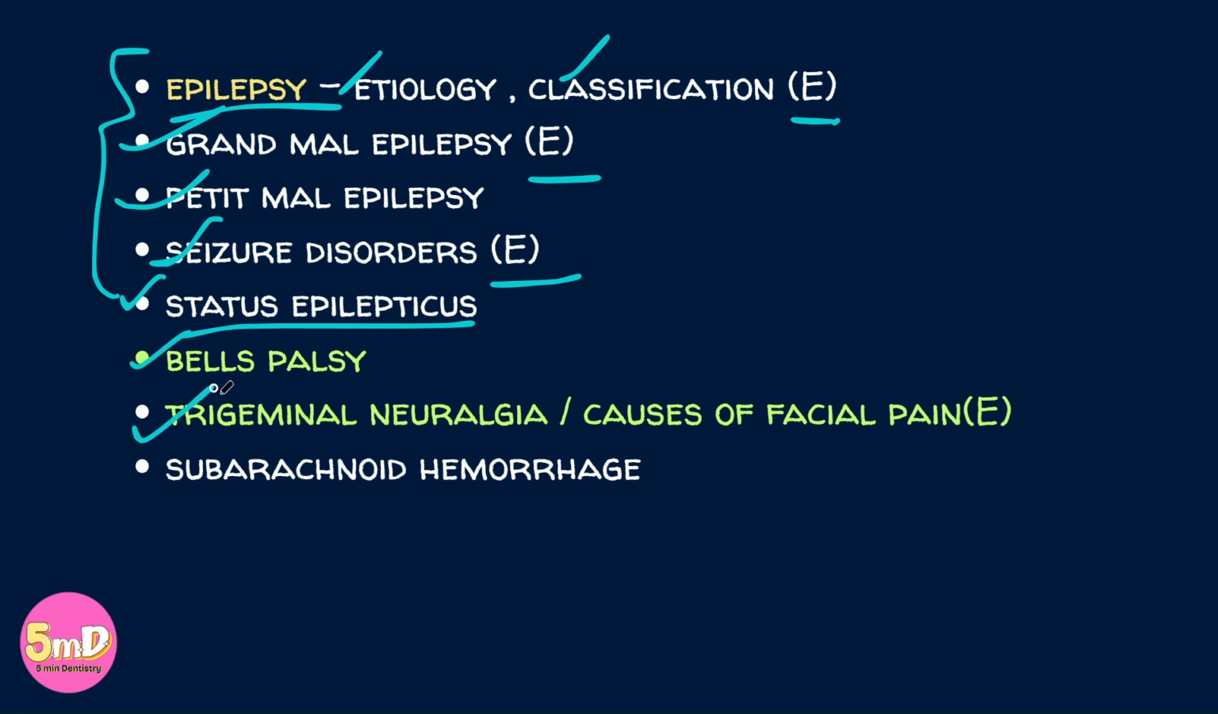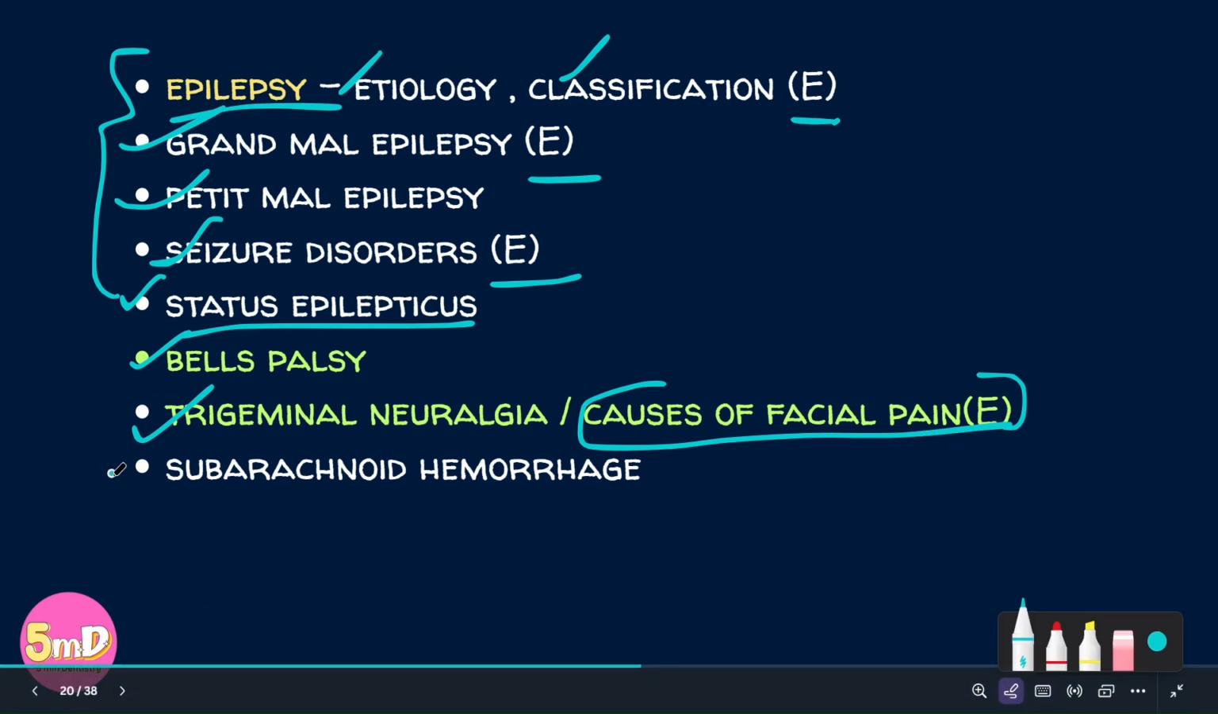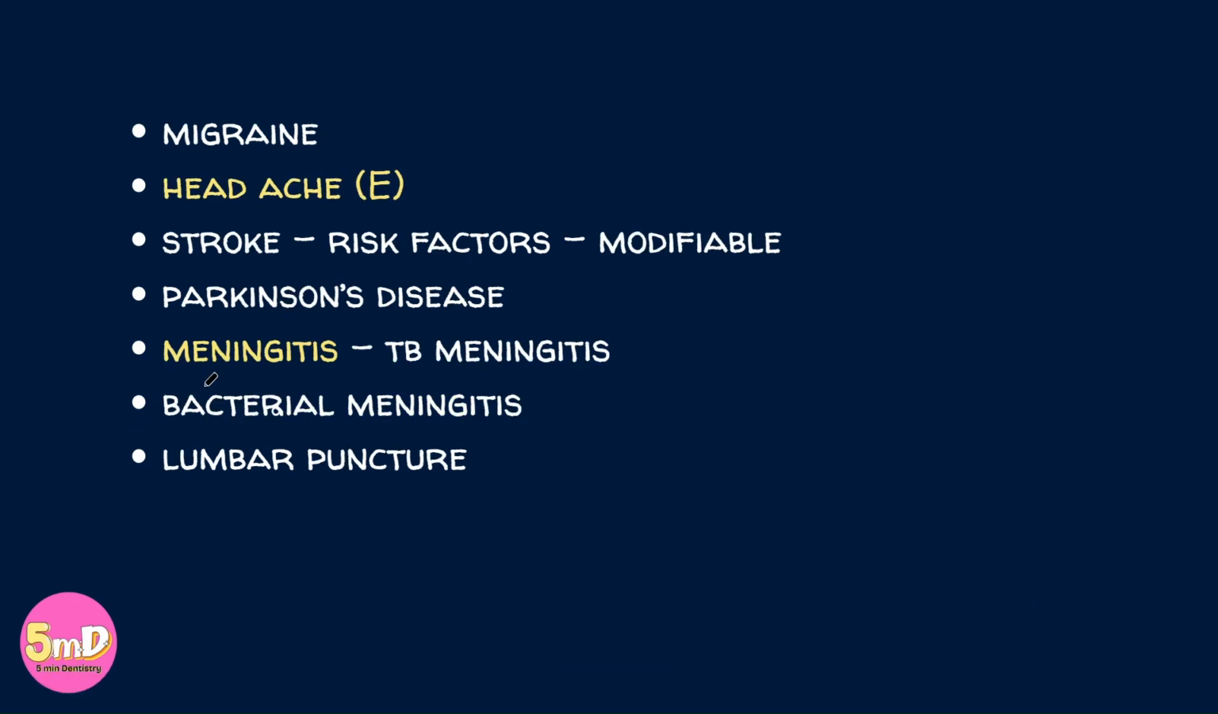Bell's palsy, trigeminal neuralgia, and other causes of facial pain. You could also mention the tooth pain. So, starting from tooth pain, what are the other causes? And explain about these two. Subarachnoid hemorrhage, migraine, and headache. Okay, what are the other commonly occurring headaches?